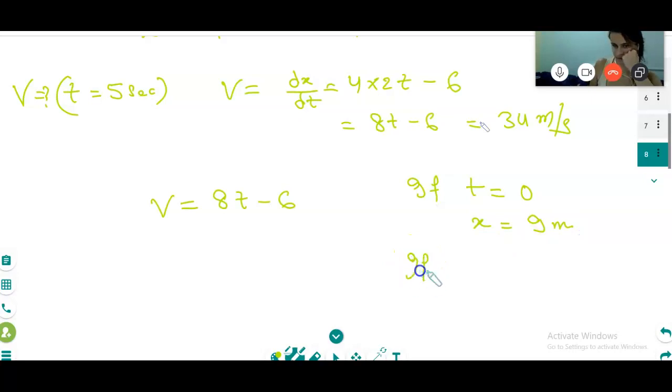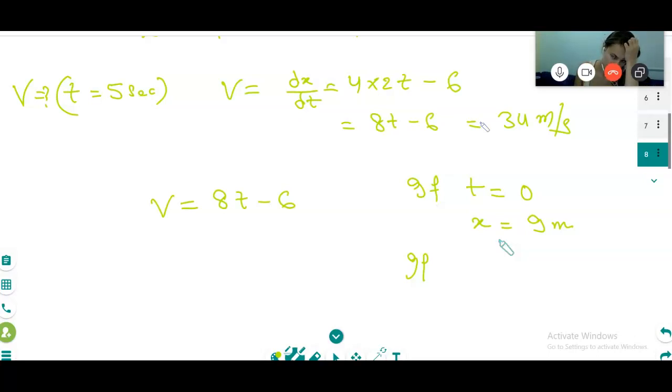If time t is 0, the initial displacement is given as 9 meter. The object is moving, correct? When we started my watch, I have seen that it is 9 meter away from my reference axis. Is it clear now? You understood or not? Yes.